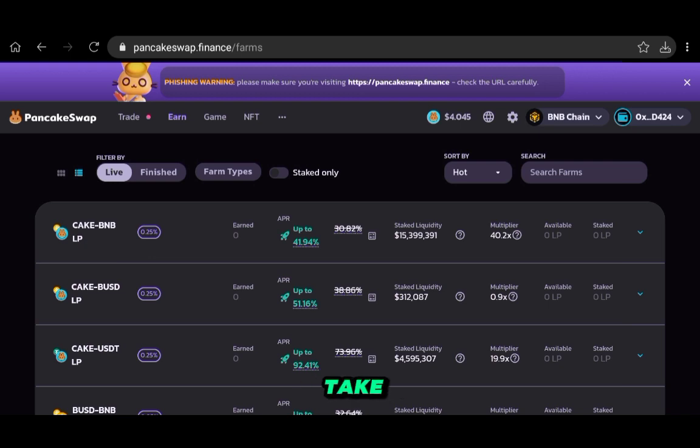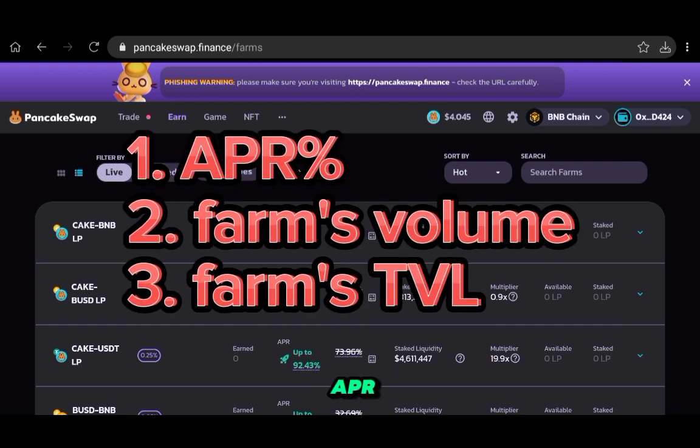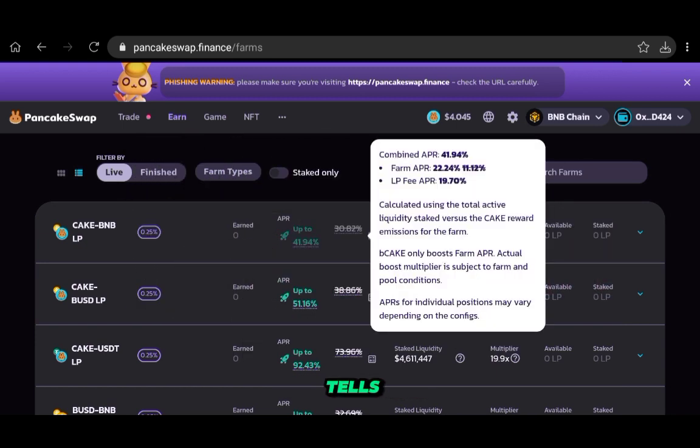What I want you to take from this video is how you are going to get paid from the farms. 3 main things you should look at: APR, volume, and TVL. So the APR is shown here, and the breakdown tells us that it's comprised of 2 parts: farm APR and LP fee APR. Why does this matter?